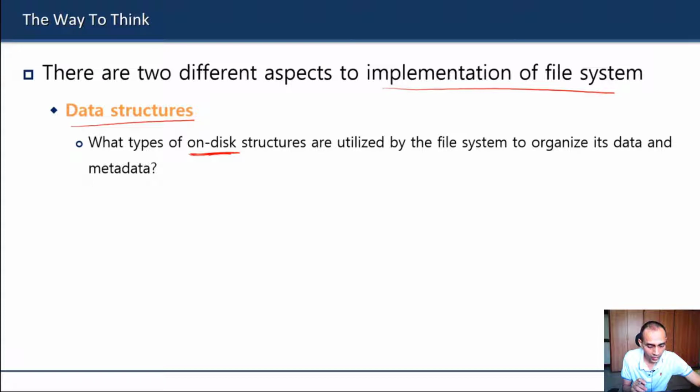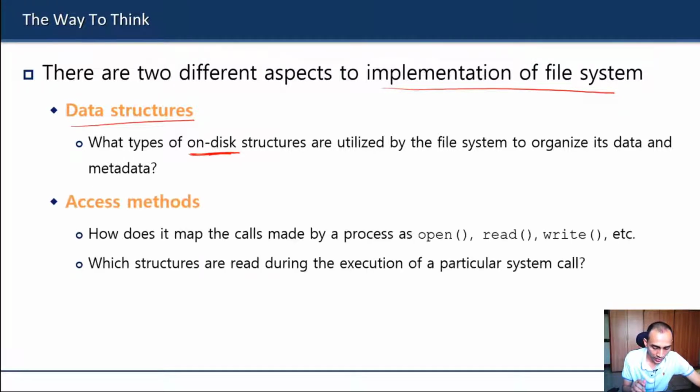The first part of our class will cover the various types of allocation methods and data structures to represent files on the file system. Then once we have understood that, we will see how the different system calls, when we try to access a file or a directory in an OS, use those data structures in order to read or write from a file efficiently. That will be the second part of today's discussion.